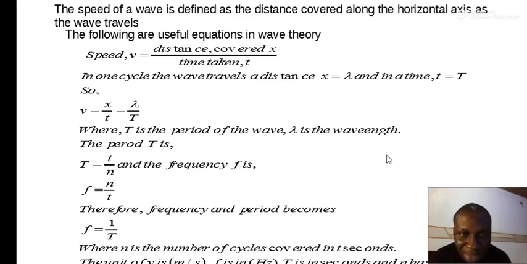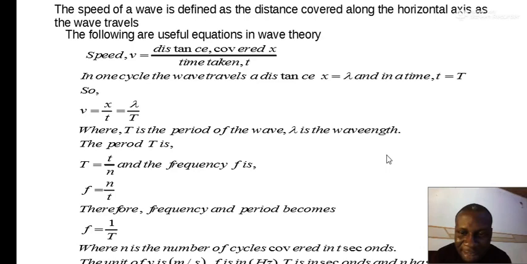From the original definition of speed, we know that speed is the rate of change of distance with respect to time. Since the wave has properties such as time and distance, we can say that the speed is the ratio of the distance to the time. So if the wave covers distance x in time t, the wave speed is x over t.